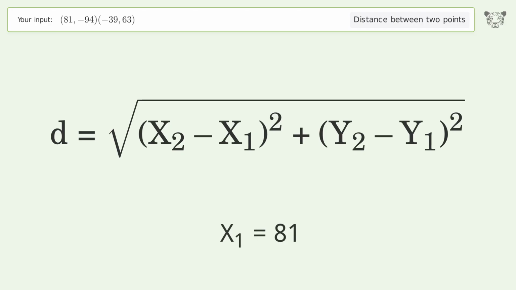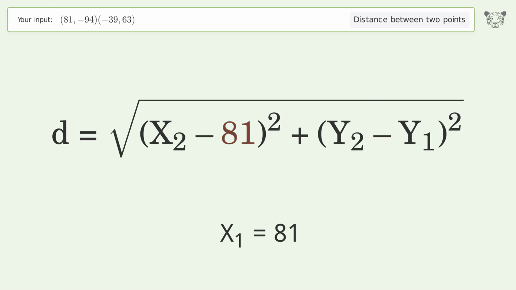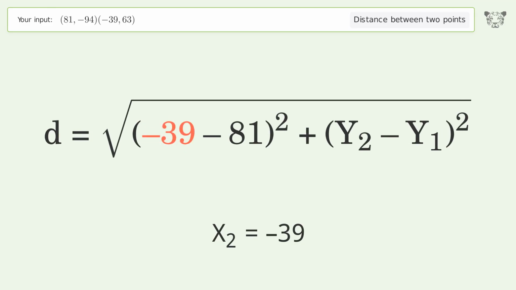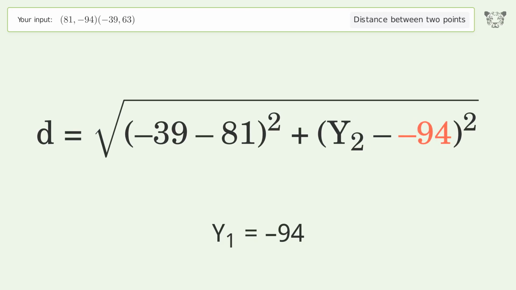x1 equals 81. x2 equals -39. y1 equals -94. y2 equals 63.